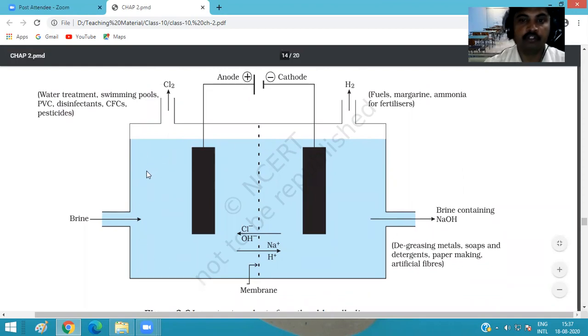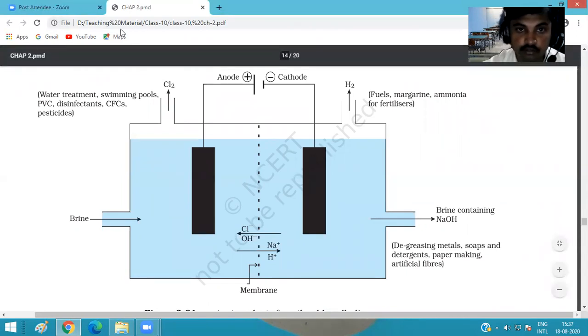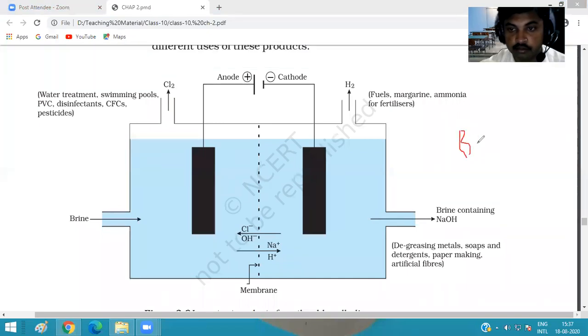It means a solution of NaCl in distilled water. It is a solution, and the aqueous solution of salt is known as brine solution. What's the name? Brine solution.